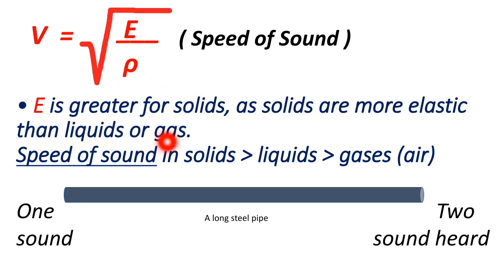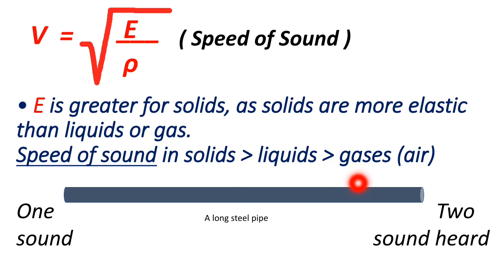So for solid this E is greater and this velocity will be greater, correct? So the speed of sound is greatest in solid as compared to liquid and gas. And if we compare liquid and gases, the speed of sound is greater in liquid compared to gas, and speed of sound is least in gaseous medium.